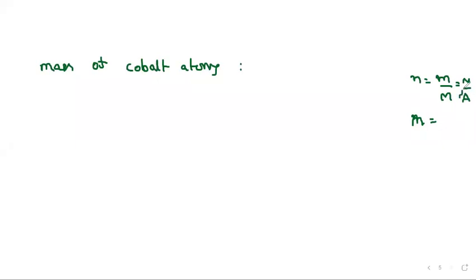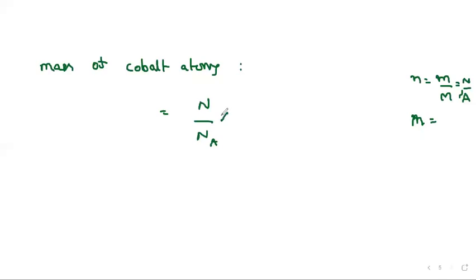So based on that, you have to write the formula here. Whatever the number of nuclei we have at that particular time, divided by Avogadro number, what does it indicate? It just indicates number of moles only.